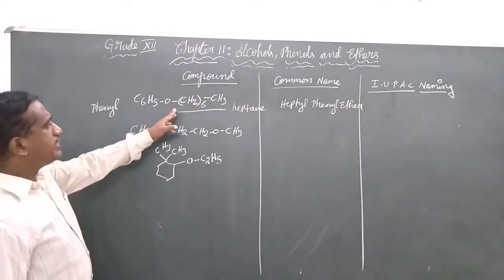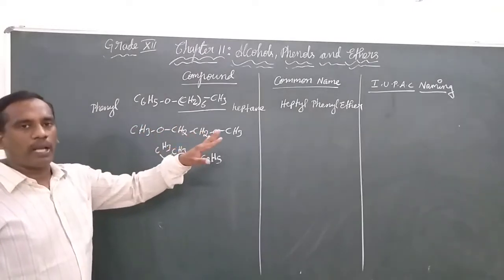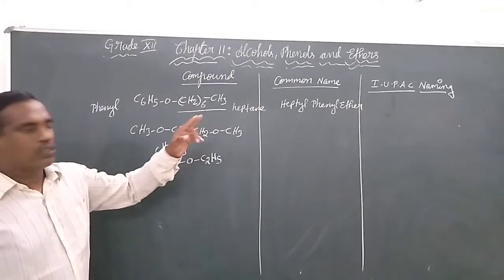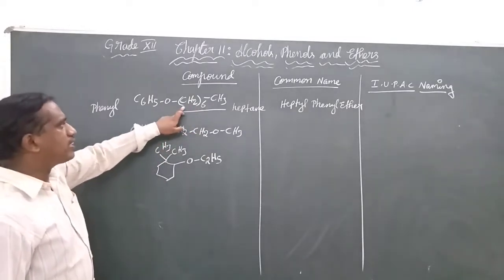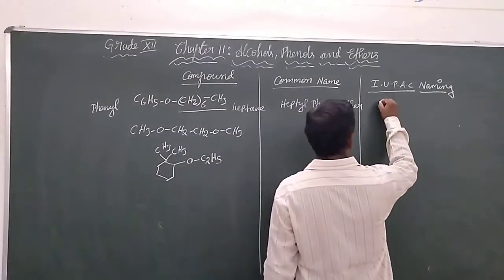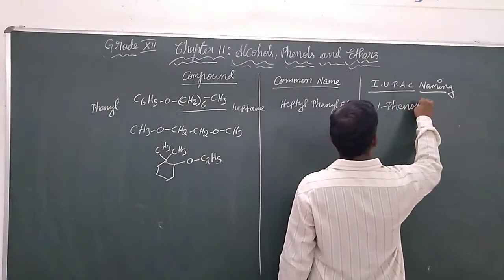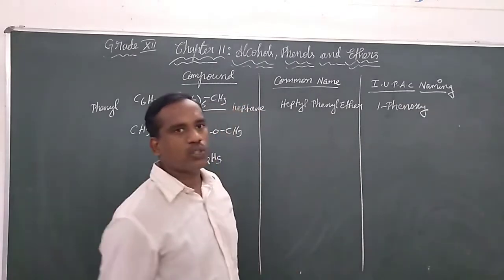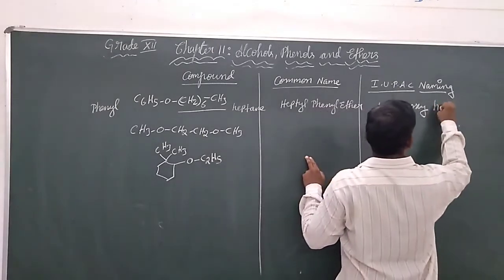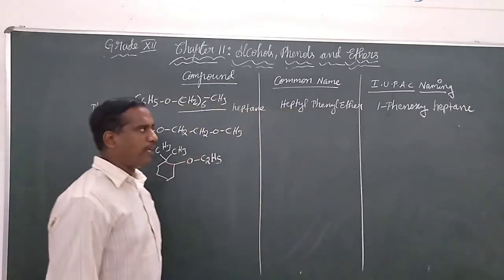Whereas in the IUPAC naming, the longest hydrocarbon chain will become the suffix, meaning the 7 carbon atoms will become the suffix. Among the 7 carbon atoms, the first one is bonded with OC6H5. So we call this 1-phenoxy. When the benzene is going to be prefixed, it is called phenoxy. So 1-phenoxyheptane. For the 7 carbon atoms, the phenoxy is bonded to the first carbon.